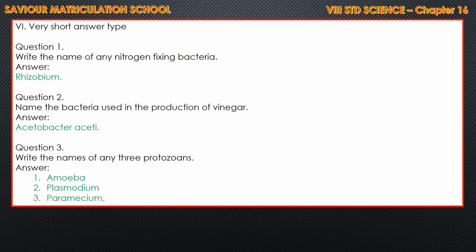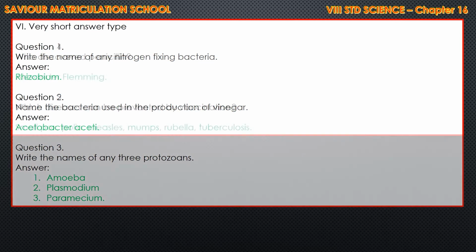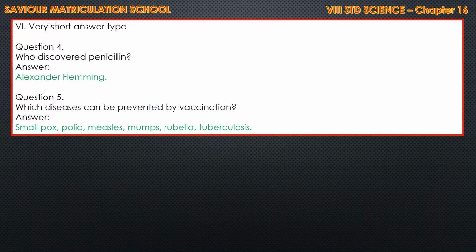Protozoa are one-celled animals that cannot be seen by the naked eye. So what are the answers? Amoeba, Plasmodium, Paramecium. Who discovered penicillin? Answer is Alexander Fleming. Which disease can be prevented by vaccination? Smallpox, polio, measles, mumps, rubella and tuberculosis.